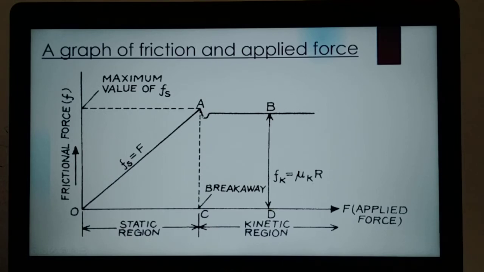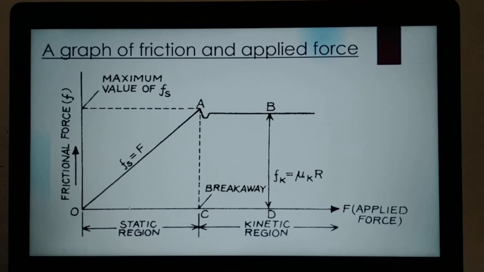So at the point B, the frictional force becomes a steady value, going from limiting friction to the steady state of kinetic friction. This is known as the breakaway. That region is termed breakaway, and from C onwards is also the kinetic region. After that, at B the steady state comes. So you can say that Fk is equal to mu k into R, where mu k is the coefficient of kinetic friction.